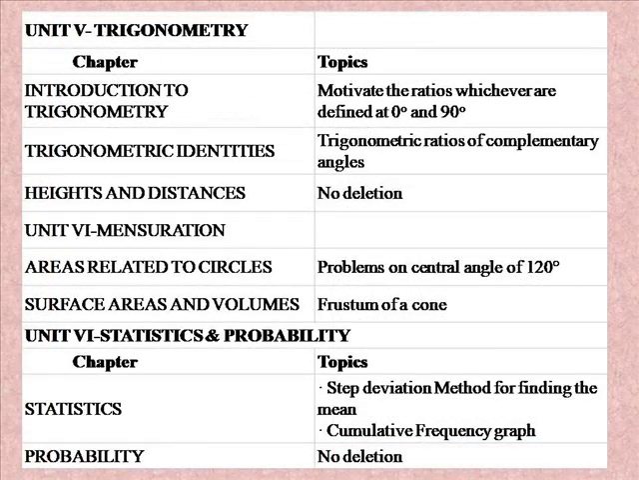From the topic trigonometry, in the chapter introduction to trigonometry, motivate the ratios wherever defined at 0 degree and 90 degree is deleted. From trigonometric identities, trigonometric ratios of complementary angles are deleted. In heights and distances, there is no deletion. In mensuration, areas related to circles, problems on central angle of 120 degree are deleted. And from surface areas and volumes, only the frustum of a cone has been deleted.